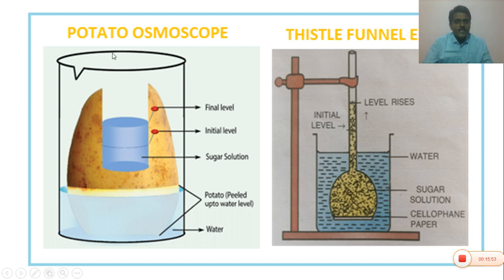Second one is the living experiment, the potato osmoscope. You have this experiment in practicals also, in second year. For this experiment, we take a potato, knife or blade, water, beaker and bell pins.